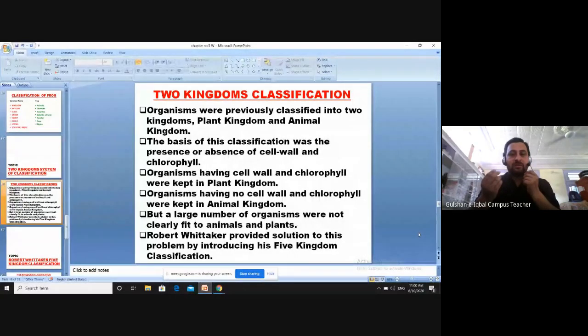So these were the two initial kingdoms. But there was a problem: some organisms were not fitting into them. So we needed a new system, and Robert Whittaker proposed a new classification system known as the Robert Whittaker five kingdom classification.